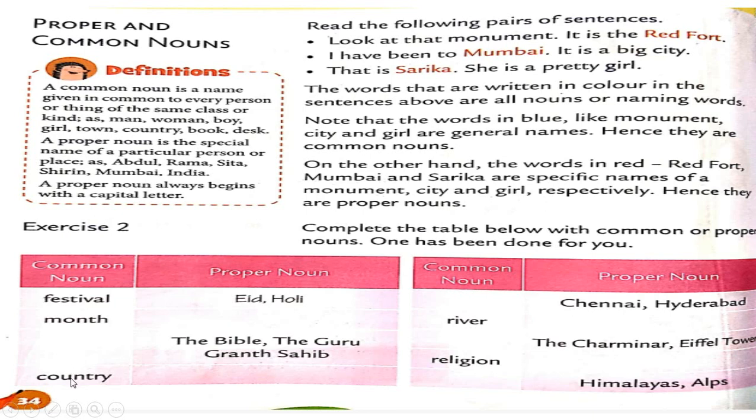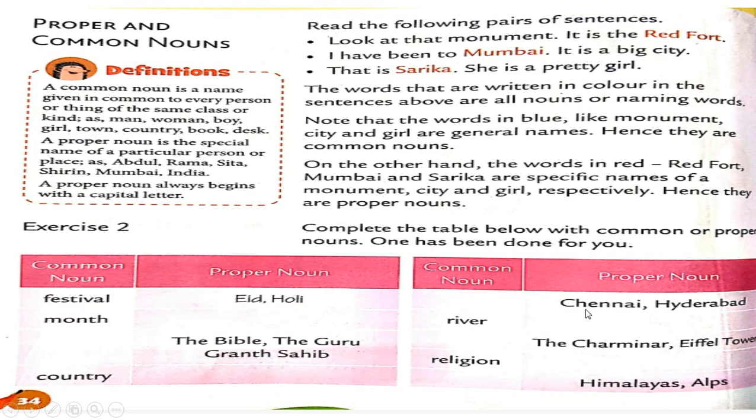Now next one, which one is the common noun? Country. So for this word country, which are the proper nouns? Here you can write any name of a country. India, Bangladesh, America. Okay. Now come to the next table.